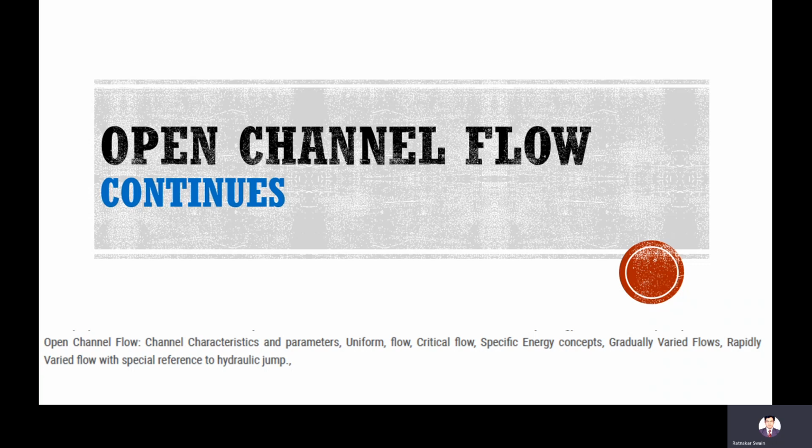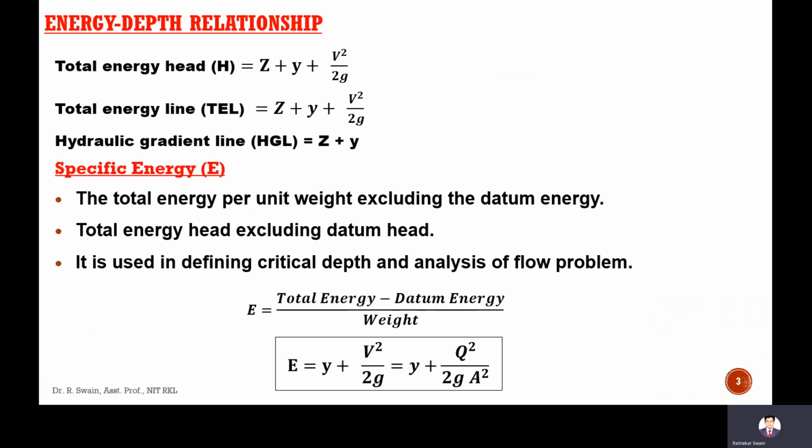Okay, so today we will cover the energy depth relationship. The total energy head, as we discussed in the last class, was z plus y cos theta plus alpha v square by 2g.